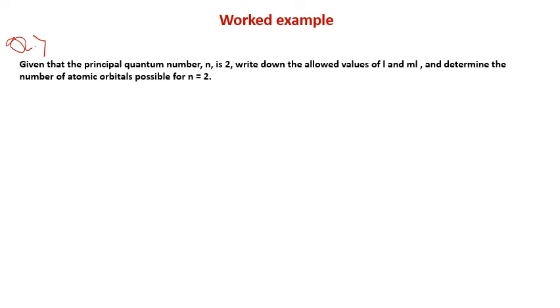First you have to know that for a given value of the principal quantum number n, the allowed values of L are 0, 1, 2 up to n minus 1. For example, for n is equal to 2, the L value can be 0 or 1.